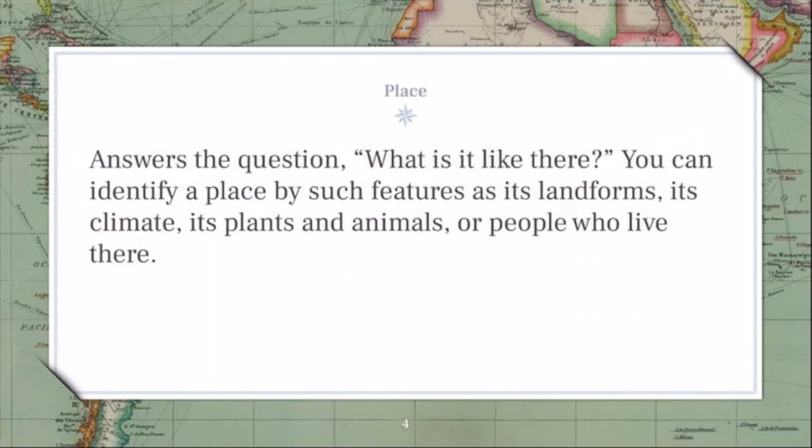Okay, next we have place. So it answers the question, what is it like there? So you can identify a place by such features as its landforms, its climate, its plants and animals, or the people who live there. So example here is that a lot of people ask, like family members or friends back in Chicago where I'm from, they always go, oh, what's it like there in the South? What's it like? And then so I describe it, right? We have the square and the people are so friendly. They have accents, right? So I can describe a place like Oxford using those descriptions.